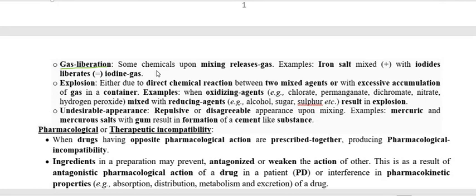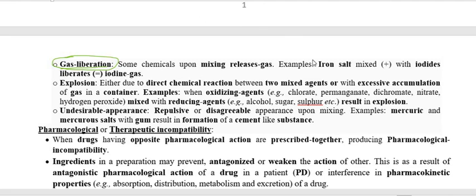Now the next chemical incompatibility is gas liberation. When we are mixing two or more chemicals, drugs, or substances together, after the mixing, a chemical reaction occurs, and the resultant compound gives some different product. Particularly this is concerned with gas, therefore this is going to release the gas.